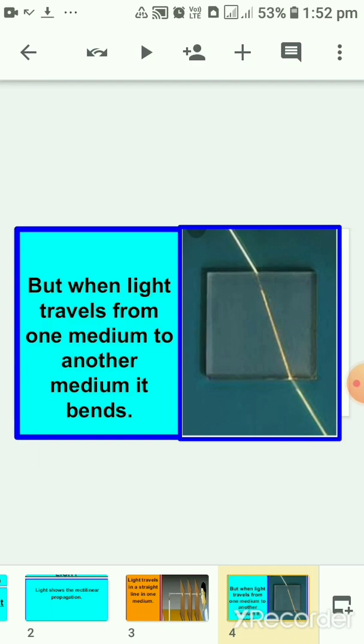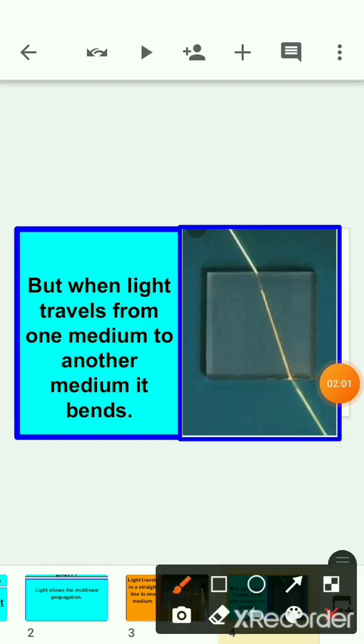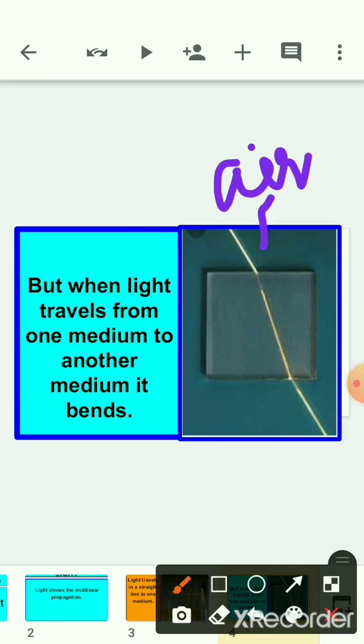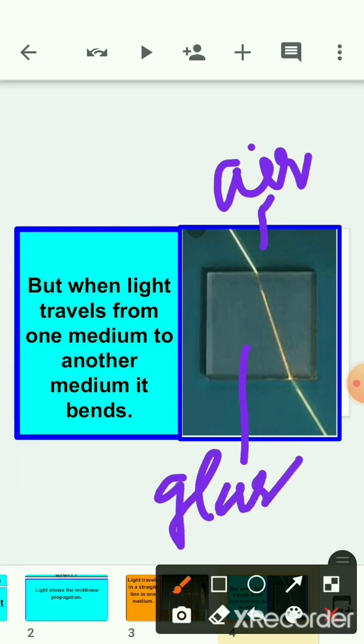What happens then? You can see in this picture, when light travels from one medium to another medium, it bends. In this case, we have two mediums. First the light is passing in air. Which medium is this? This is air. And then it is entering into another medium, that is glass. So how many mediums do we have here? We have two mediums or two materials here. One is gaseous material, that is air, and the other one is solid material, that is glass.